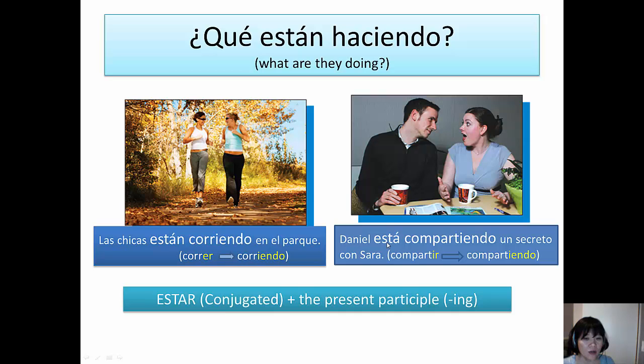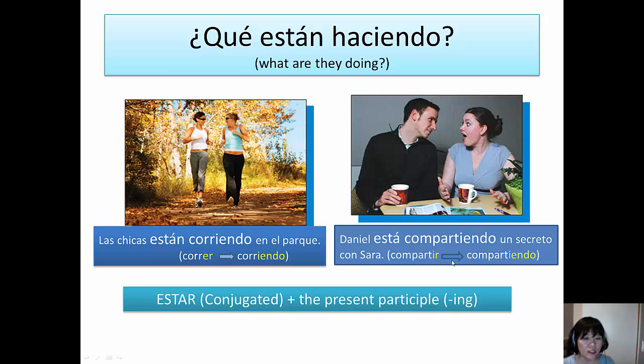Daniel está compartiendo un secreto con Sara. Daniel is sharing a secret with Sarah. The verb compartir changed into compartiendo.